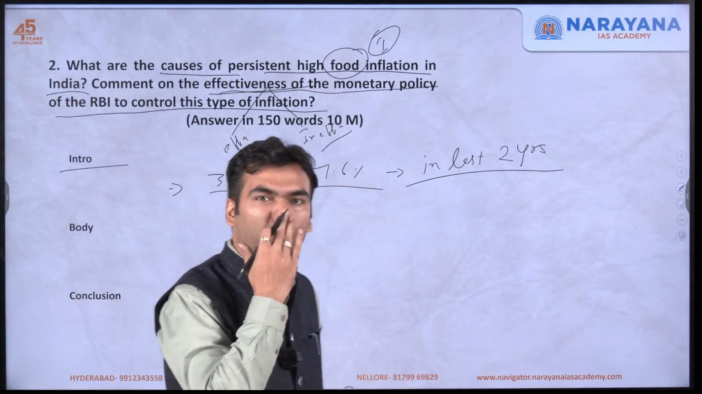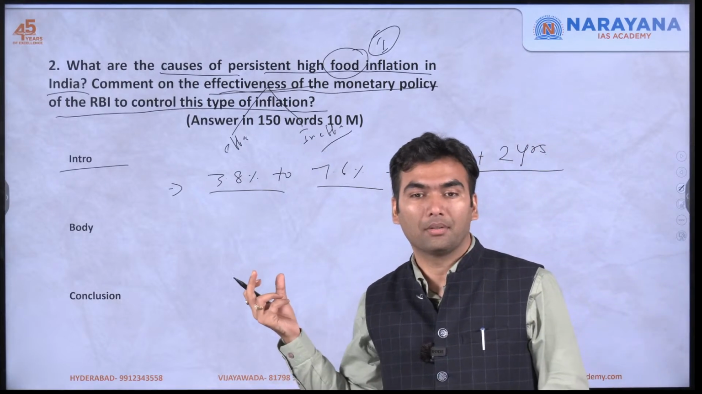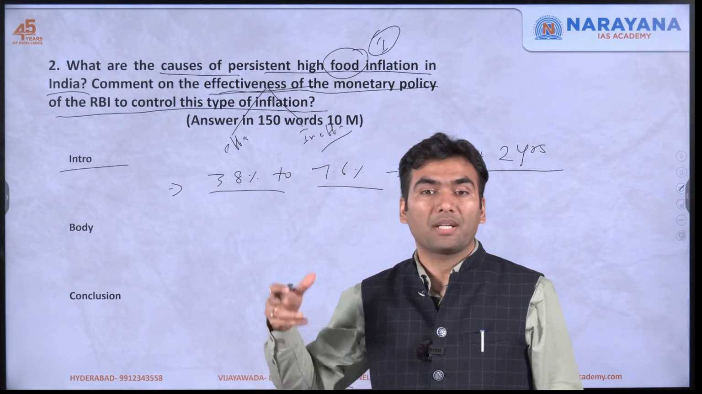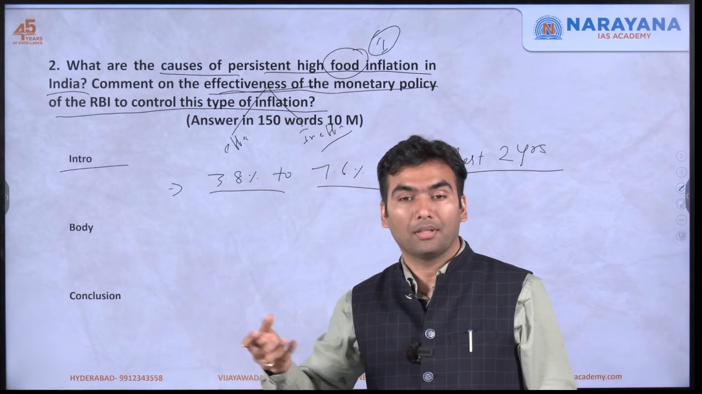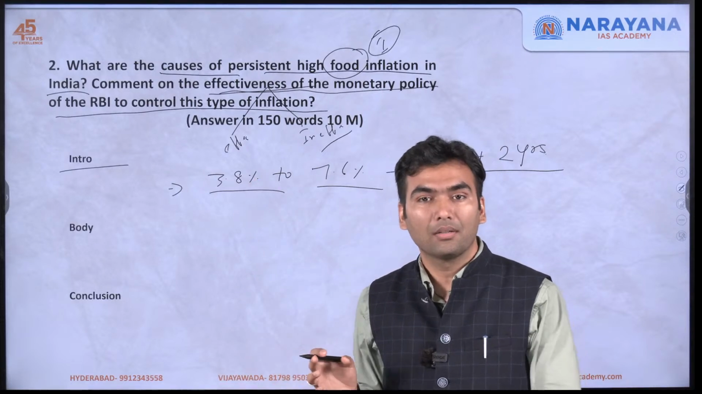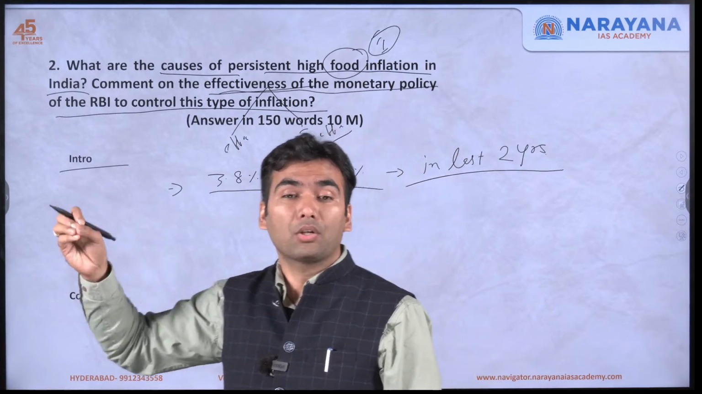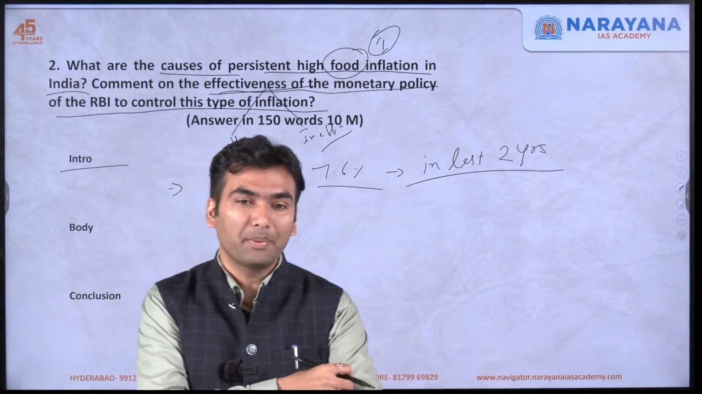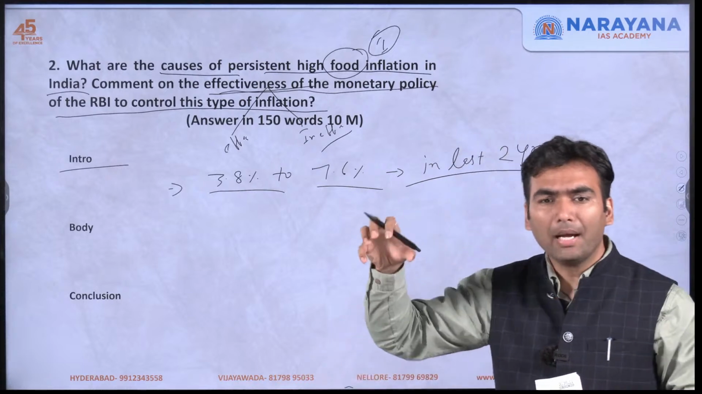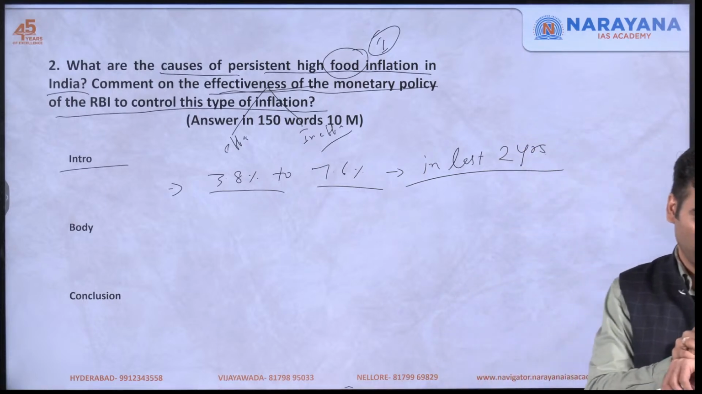Suppose you do not remember the exact data, 3.8%, 7.6%, you might not have recorded it, but you must be remembering that tomato prices were very high last year. Tomatoes were selling at rupees 200 per kg or so. More than 100% inflation was there, right? Food inflation has persistently been high. For example, tomato prices experienced more than 100% increase last year. So from whatever knowledge you have, you write the answer. It is not necessary that you give only this data.